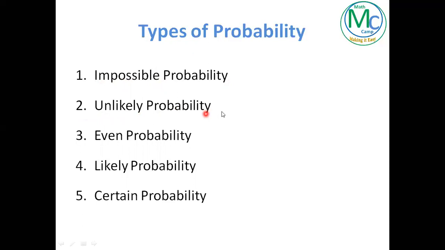So now we have these 5 types of probability: impossible probability, when there is no chance at all; unlikely probability, when there is only a slight chance; even probability, when we have a 50-50% chance; likely probability, that means we have more chances to be picked up; and certain probability, when there is a 100% chance.